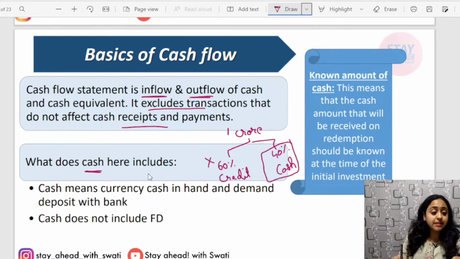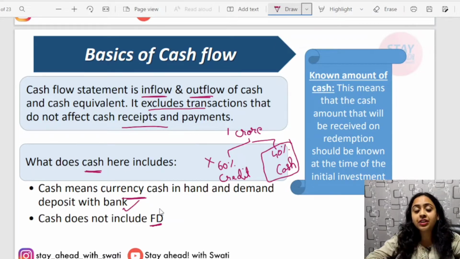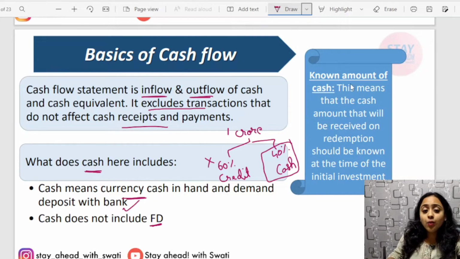What does cash mean over here? Cash always means the currency cash as well as the deposits that have been put in the bank. But these must be flexible. It should not be a fixed deposit. FD means fixed deposit, and a fixed deposit is never considered under cash and cash equivalents. It should be flexible, so that whenever you demand, you can withdraw such amount, and whenever you want, you can deposit the same.